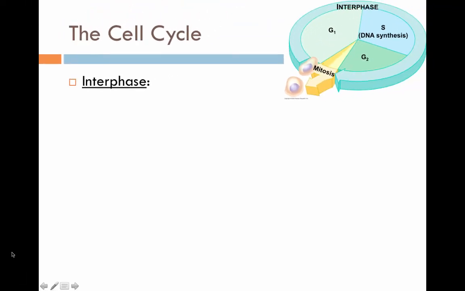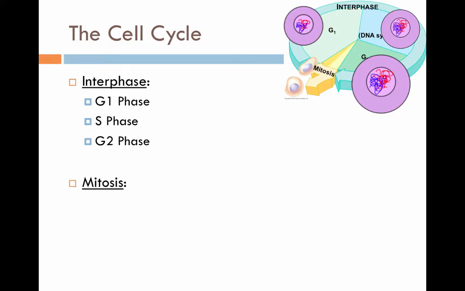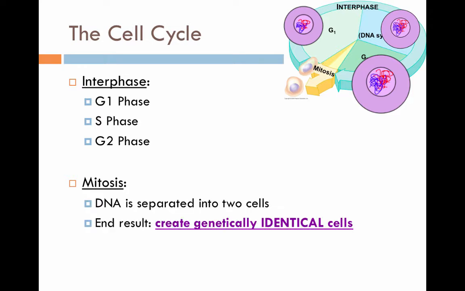In summary, the cell cycle includes interphase, which has 3 steps: G1 growing, S phase DNA duplicating, and G2, which is cells getting bigger and bigger and bigger. That's interphase. Once the cell is really big, it now needs to divide in half, and that's the process of mitosis. DNA is now separated into 2 cells, and the end result is you create 2 genetically identical cells. The cell cycle will happen over and over and over again for the lifetime of the organism.